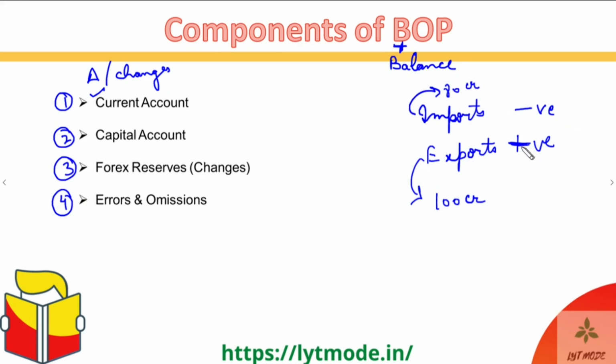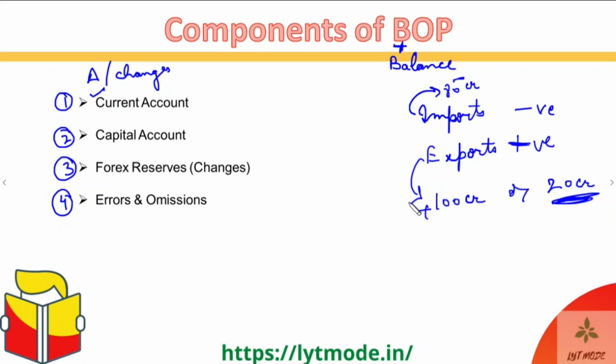When we take exports to be positive and imports to be negative and finally add them up, what we get is a balance of payment of 20 crores, right? So this is the change in our current account. Now, what exactly the current account is, we're going to discuss in the next slide, so don't worry about that. For now, what I'm telling you is that what we are trying to calculate over here is not the net current account, as in adding all the imports and exports. That won't give you anything. That would just be a sheer wastage of time.